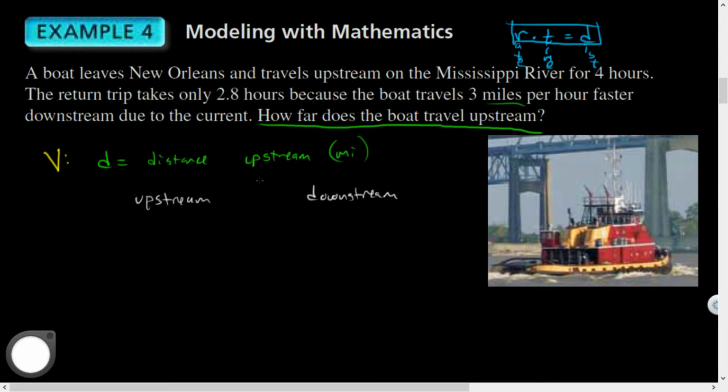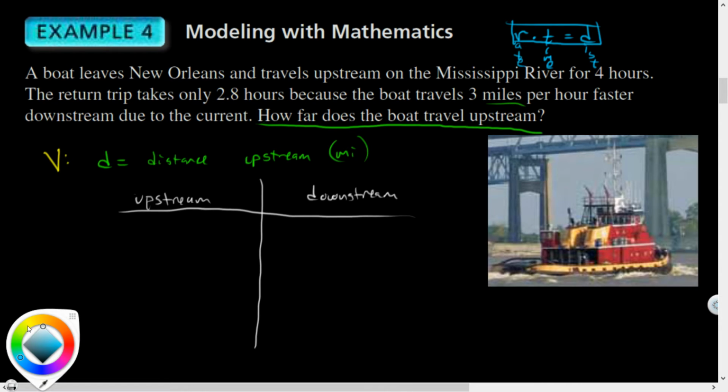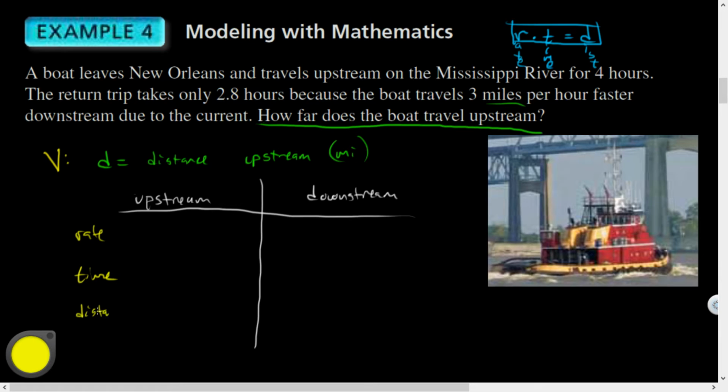All right. And for each of these situations, I'm going to have a rate, a time, and a distance. Okay? So rate, time, distance. So the rate is how fast I was going.